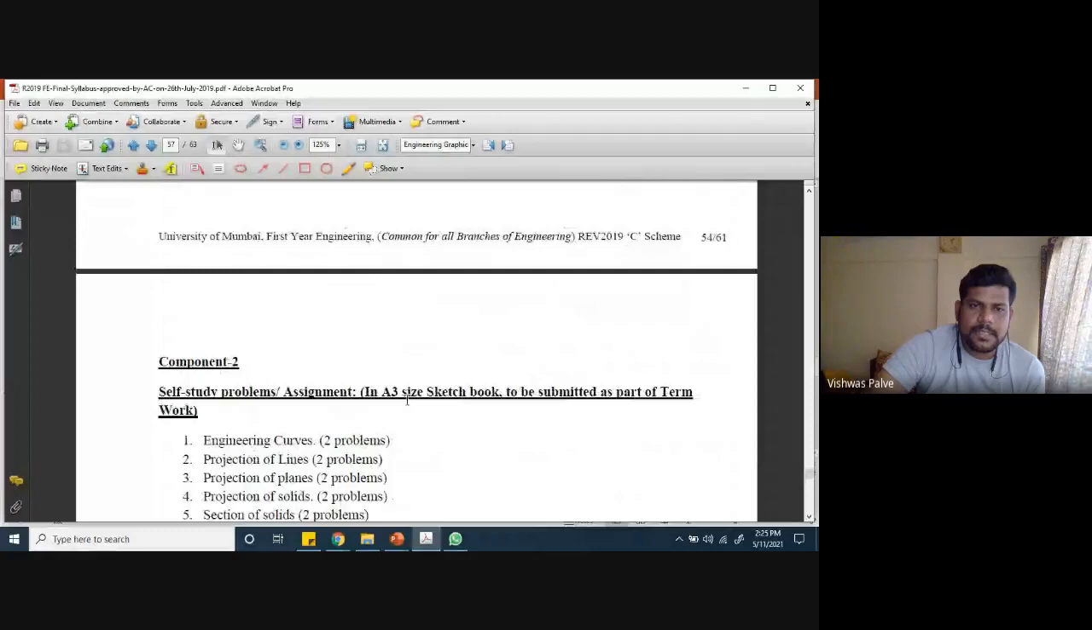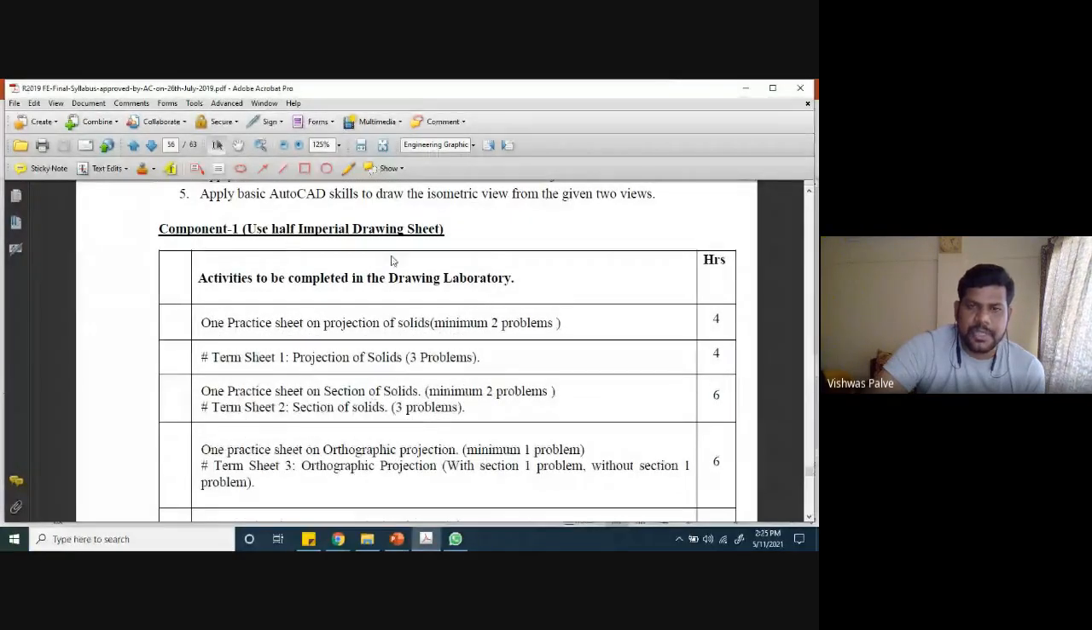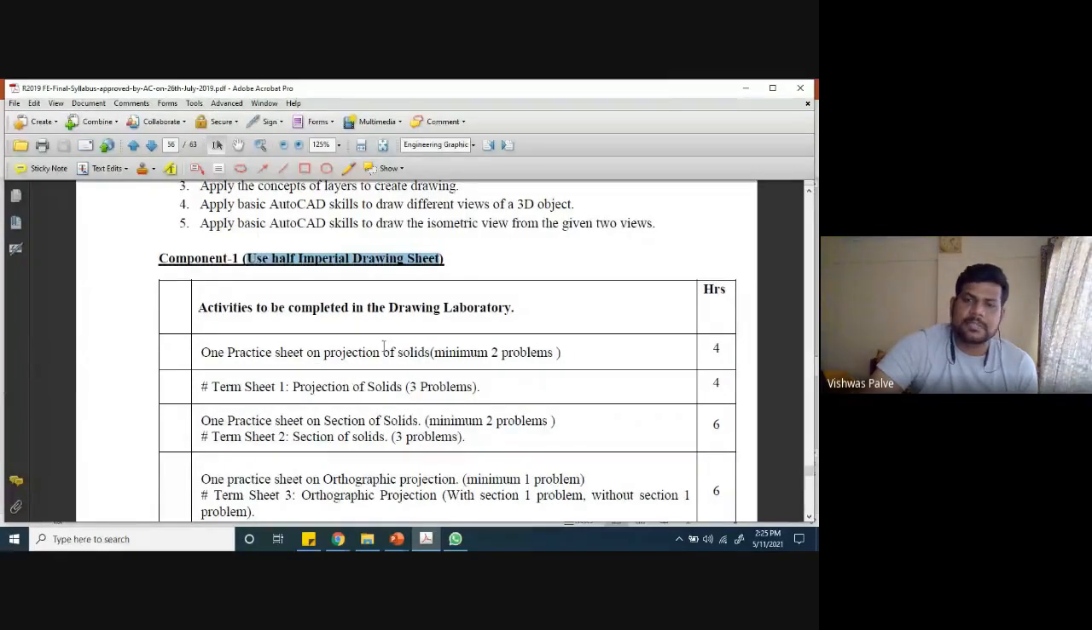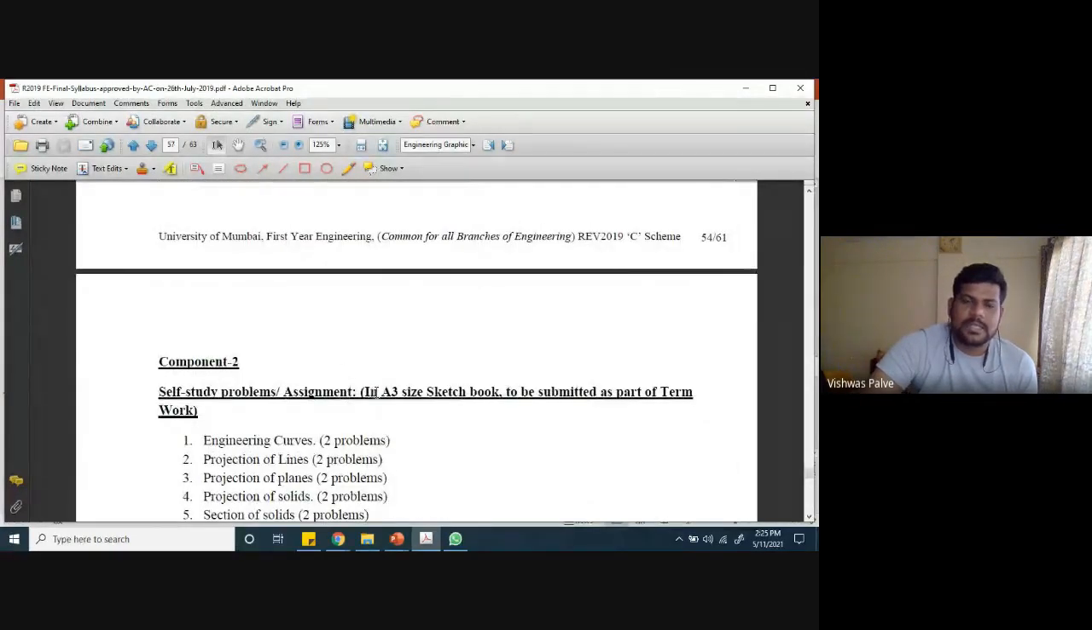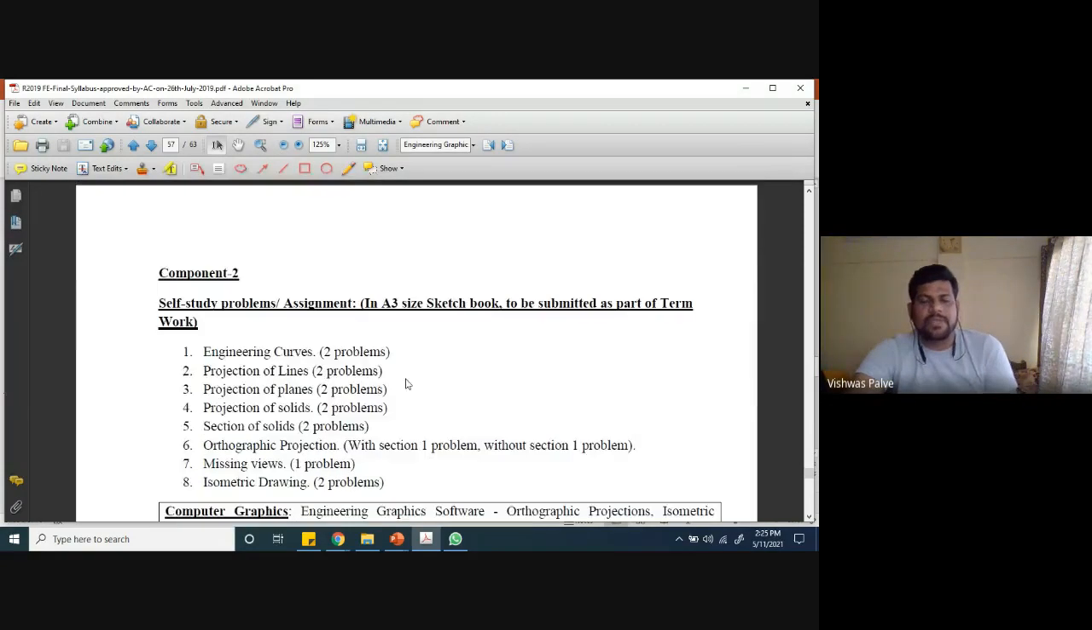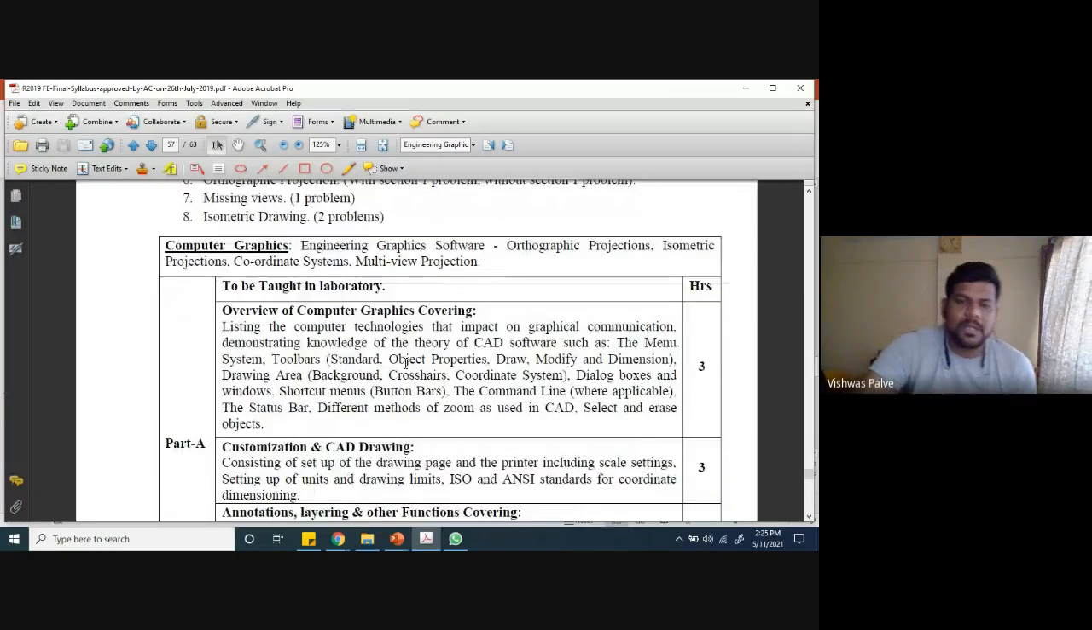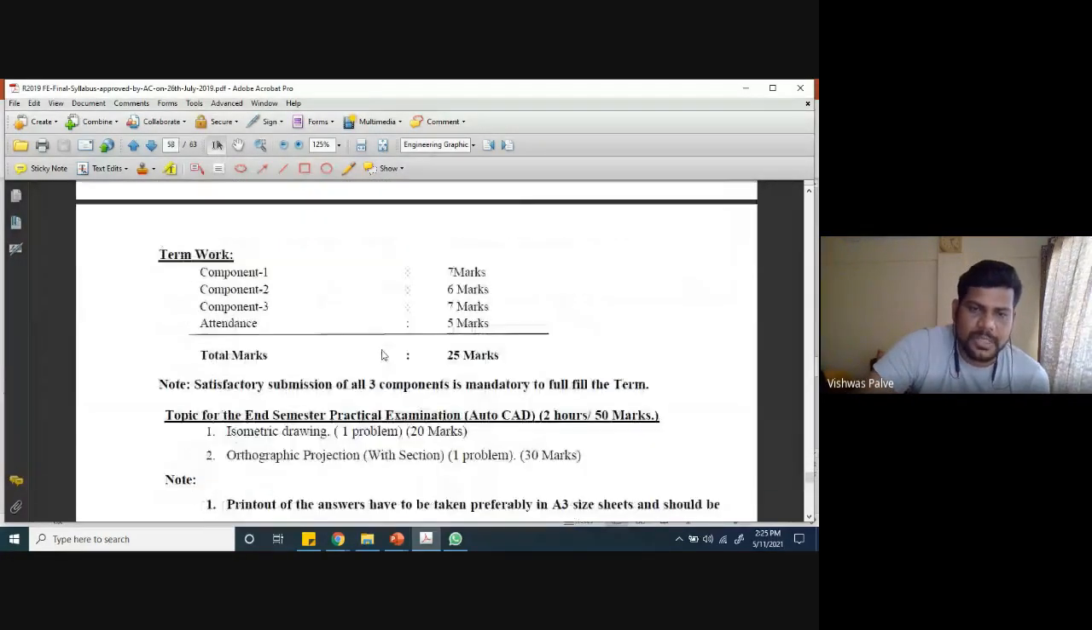Then regarding the drawing sheets, it says to use half imperial drawing sheets, but it is not possible to use half imperial drawing sheets. So in that place we are going to replace this with an A3 size sketchbook. So you have to purchase an A3 size sketchbook. That is the minimum requirement, because we require blank sheets. So make an arrangement, or wait for 2-3 days. After the 15th, let us see if the stationery shops open, then you can purchase the A3 size sketchbook. We require 3 A3 size sketchbooks.